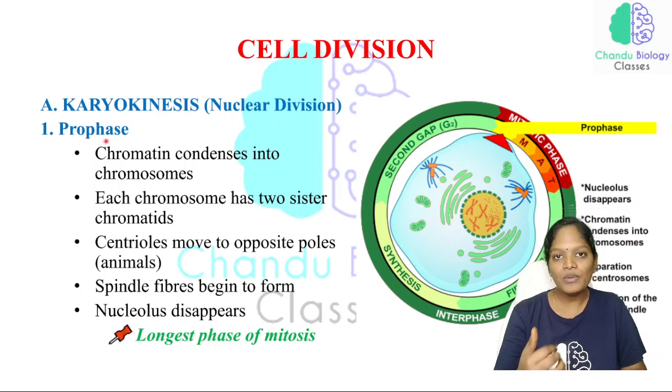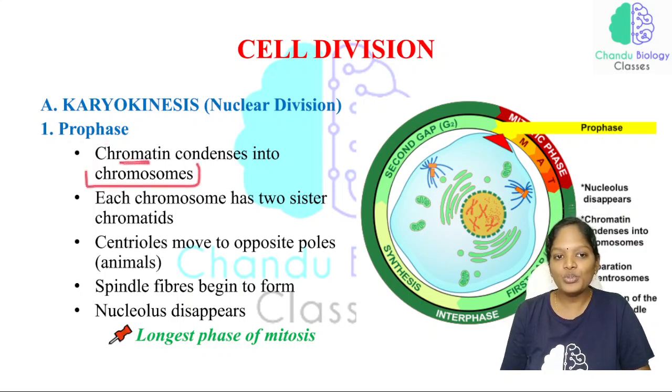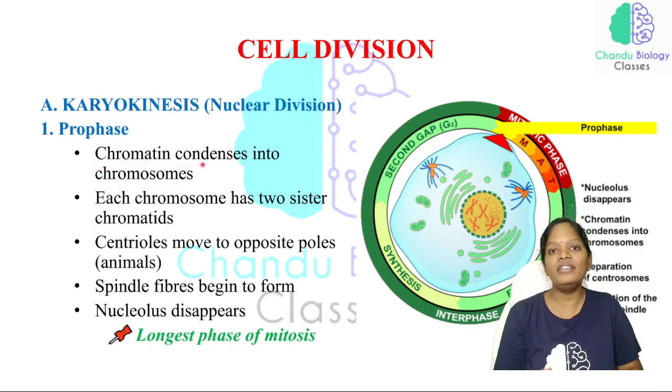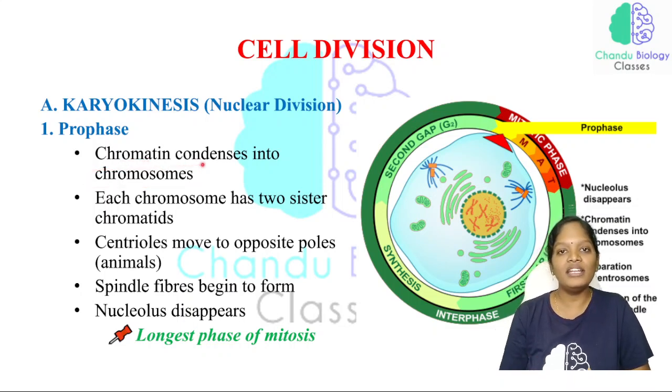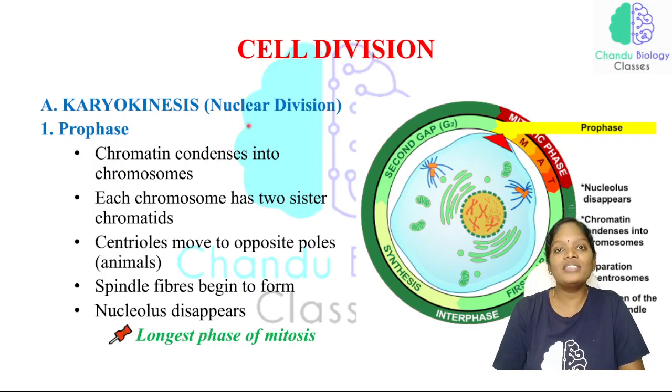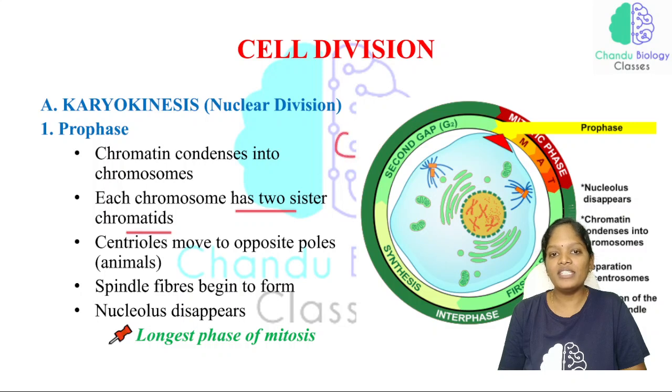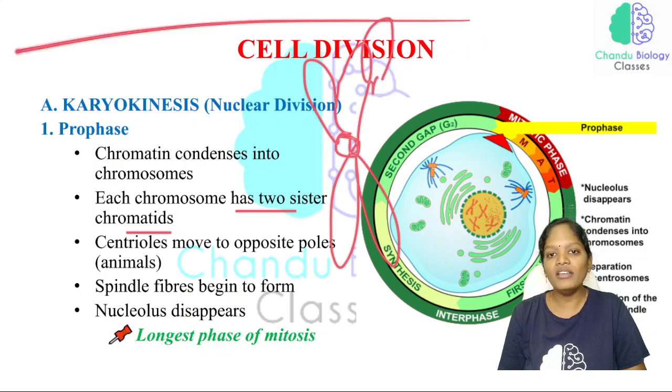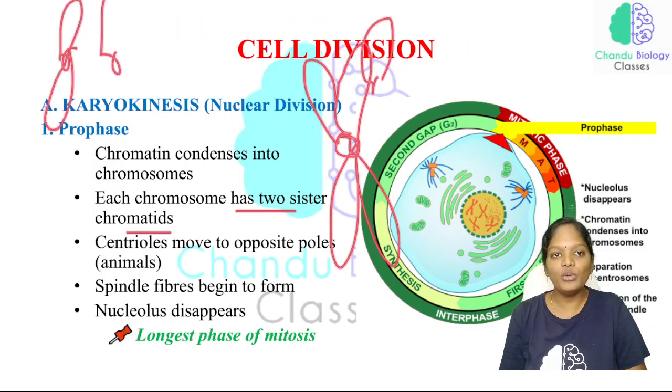The event that takes place in the prophase is that the chromatin condenses into chromosome, which means chromatin condensation. This is very, very important, and this chromatin condensation does not take place in amitosis, but it takes place in mitosis. Specifically, it takes place in the prophase. And each chromosome has two sister chromatids. See, this is a chromosome and this is a chromosome. Each chromosome has two chromatids.